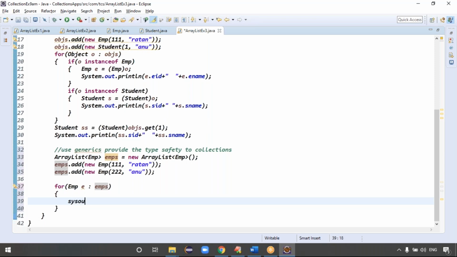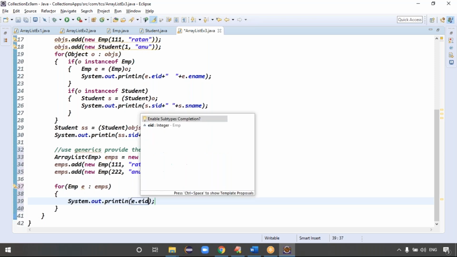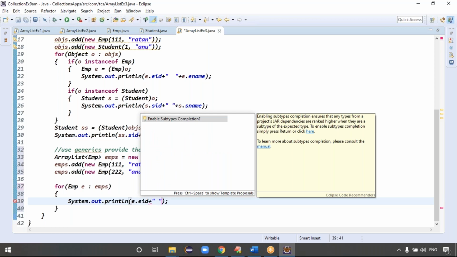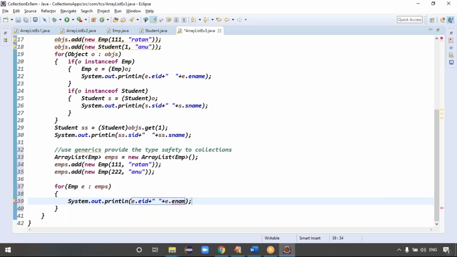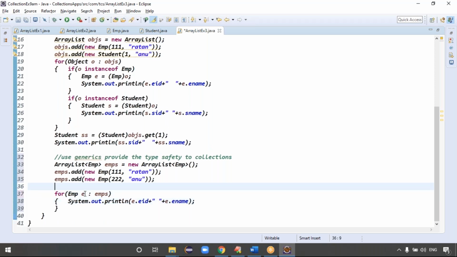Guys, this is the output: e dot what? eid, plus some space, plus e dot what? e dot ename, right? Exactly. Guys, is there any type conversion required here? Any typecasting required? Nothing, right? Not required.